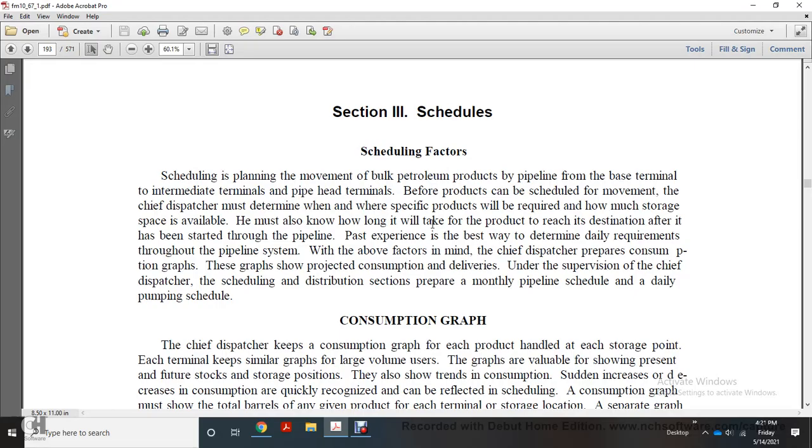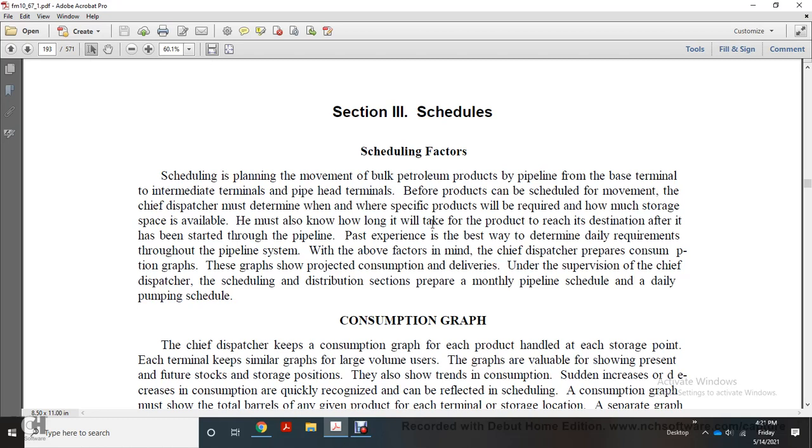Alright, Section 3, Schedule. Scheduling factors. Scheduling is the planning of the movement of bulk petroleum product through the pipeline: the base terminal, the intermediate terminal, and the pipeline head terminal. Before the product is scheduled, the chief dispatcher must determine when and where the specific product will be required, and how much storage space is available.